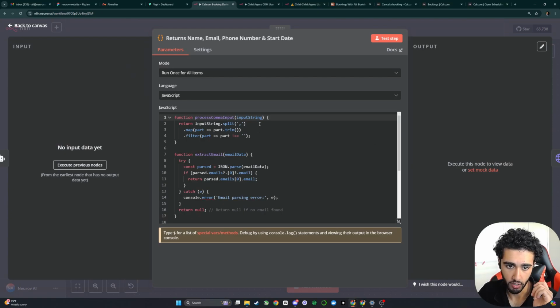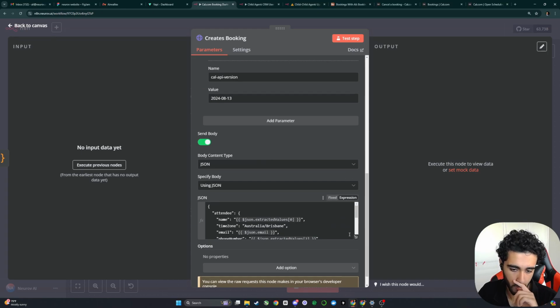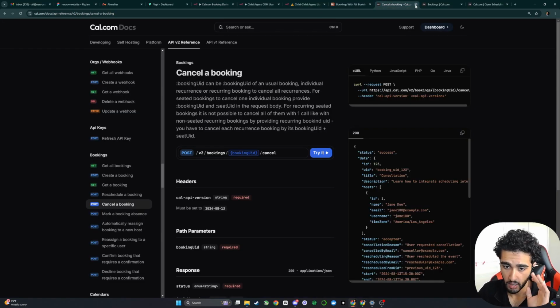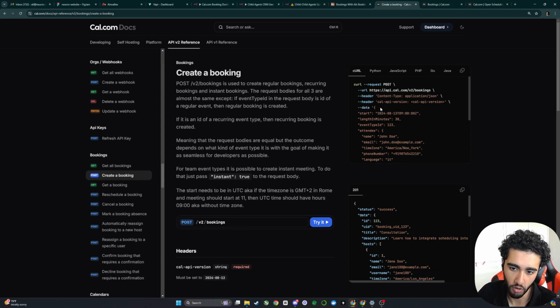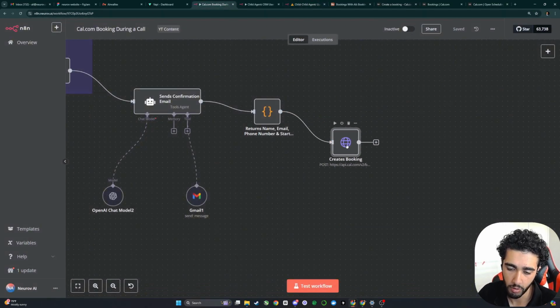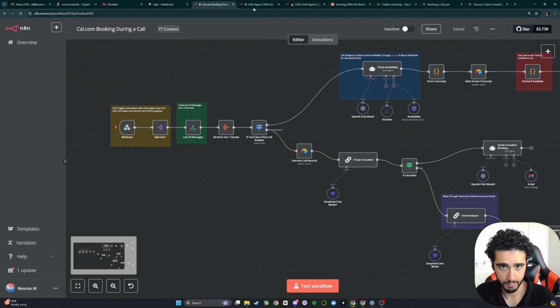This node returns a few things. It returns the name, email, phone number, and start date. And the reason we do that is because this HTTP request for bookings requires a few set parameters. It requires the name of the user, the time zone, the email, the phone number, the event ID, which is your unique event ID, and then the start time. And that's this request. So those are the only fields that we need. And once everything is given to the HTTP request, it creates a booking for us. It's pretty cool, pretty awesome stuff.